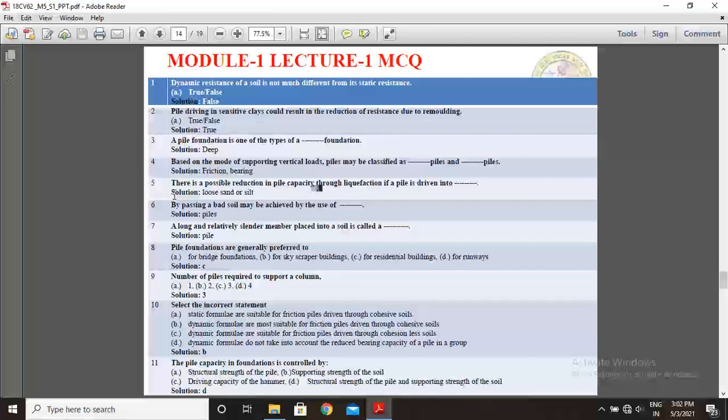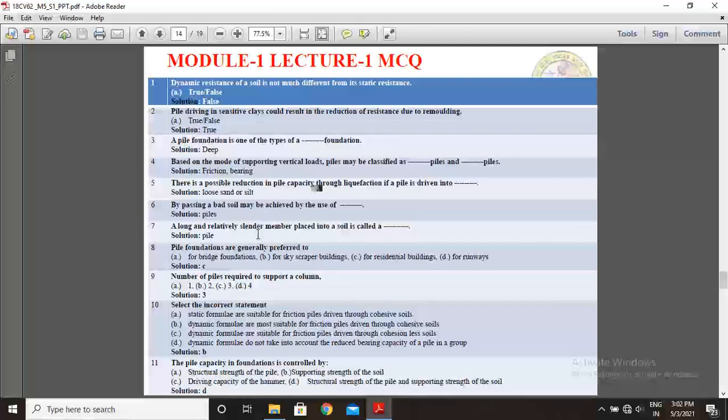Question number 5: there is a possible reduction in pile capacity through liquefaction if a pile is driven into dash. The answer is loose sand or silt. Bypassing a bad soil may be achieved by the use of dash piles. That is, the solution is piles.